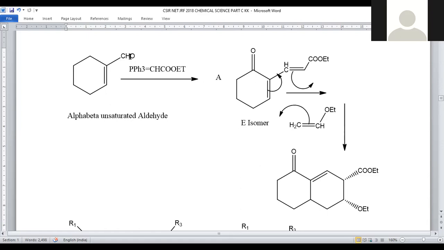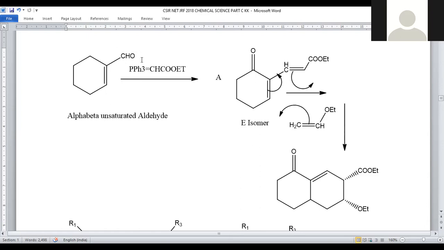Let us see the mechanism for this reaction. When there is C=O and here C=P, what happens is that a new bond is formed between carbon and carbon, and here this phosphorus is used to form a bond with oxygen.